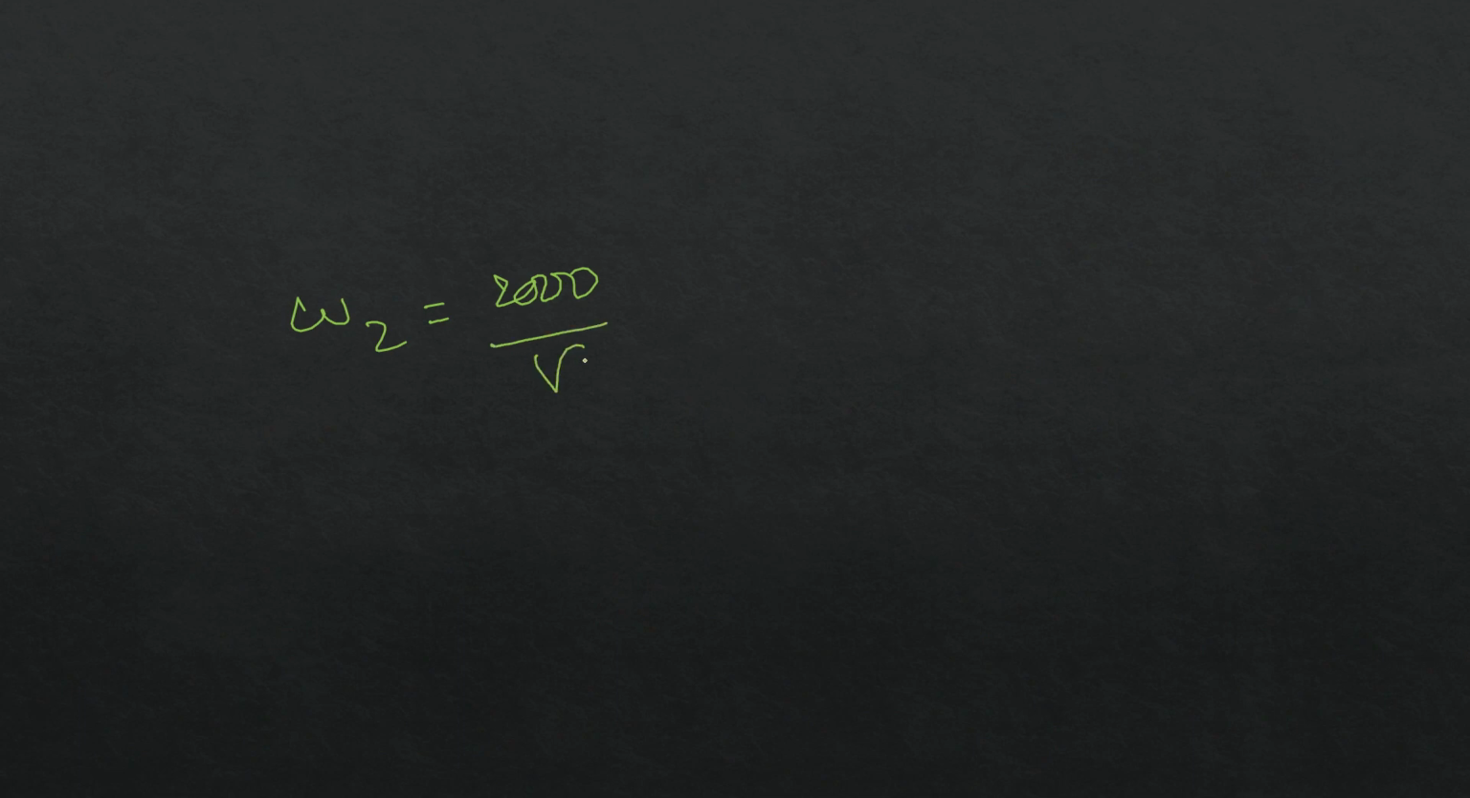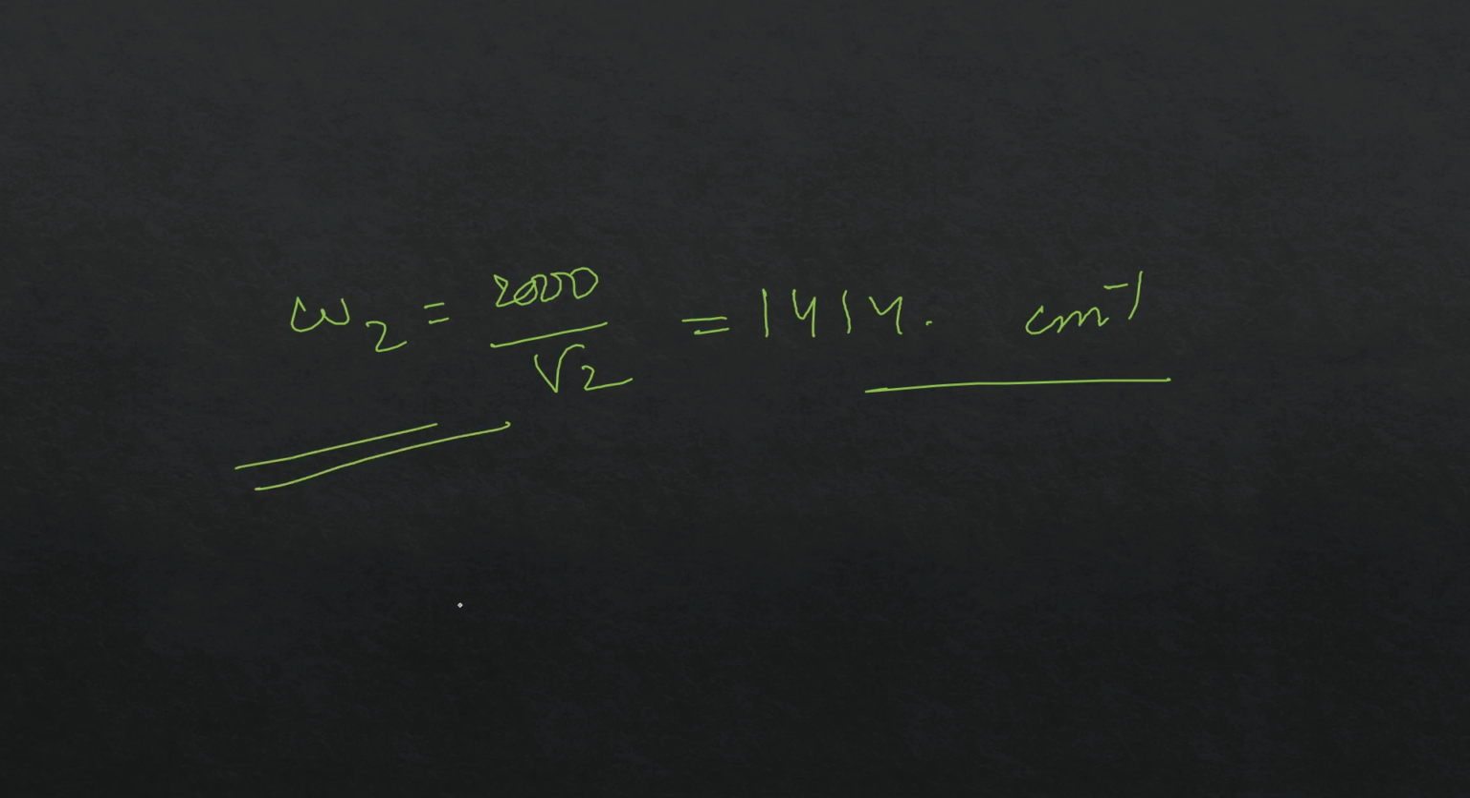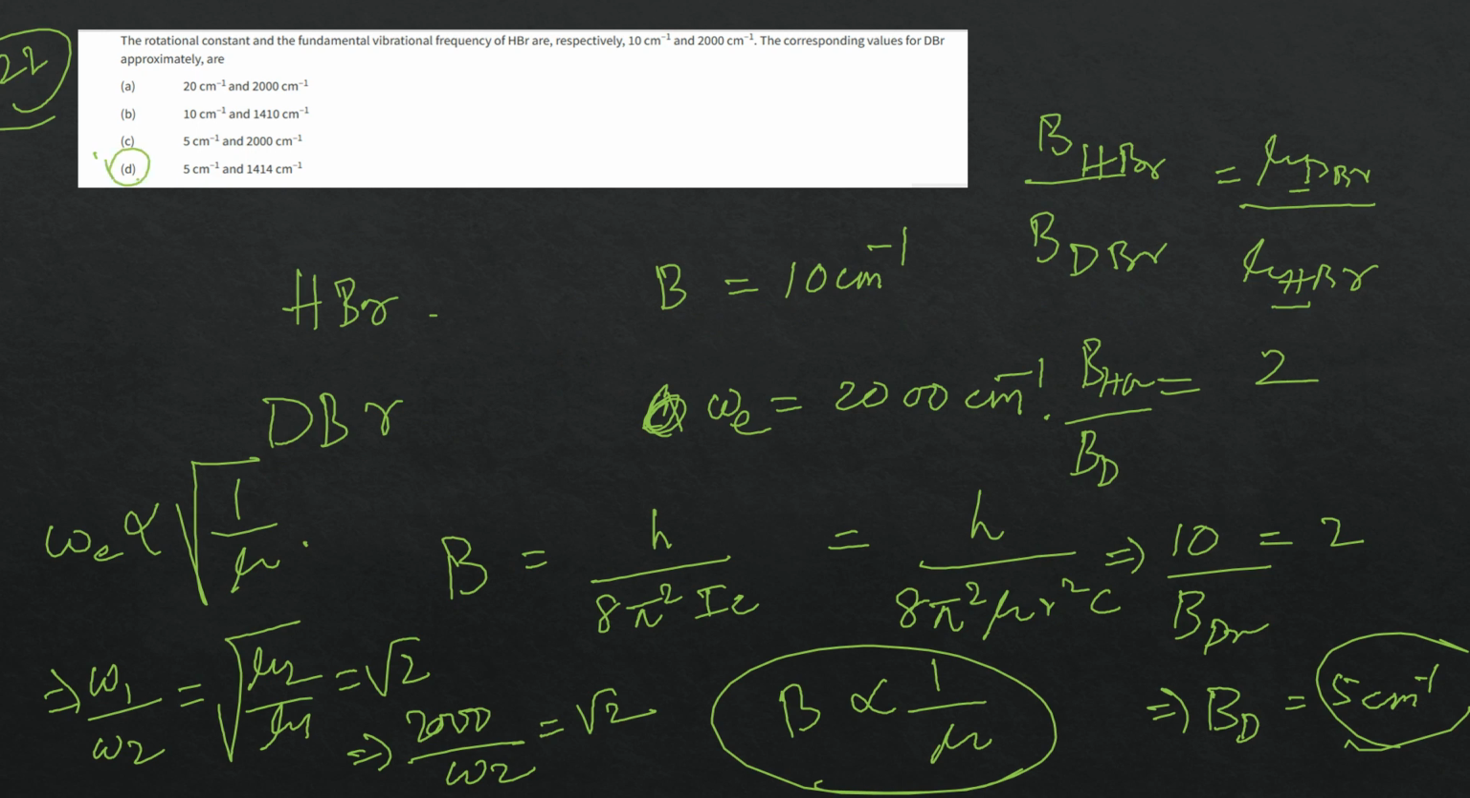2000 by root 2. That will give me 1414 point something. Okay, this is the answer. So which option will be correct? Option D. These are GATE questions, not NET. These are GATE level questions only. NET questions will be a bit lengthy, it won't be direct. This is a GATE level question.